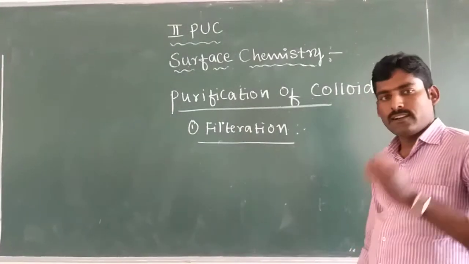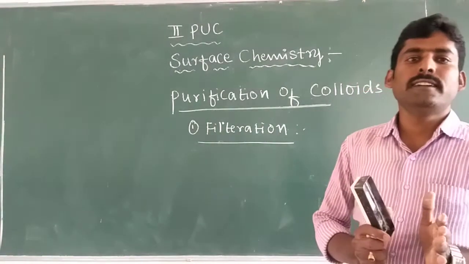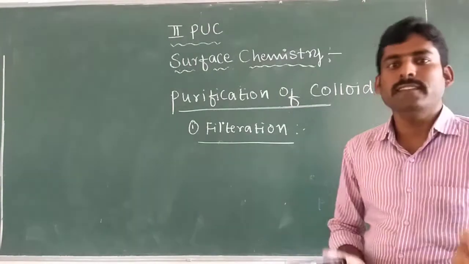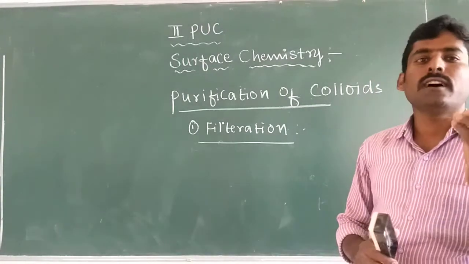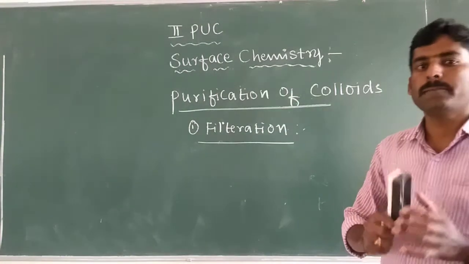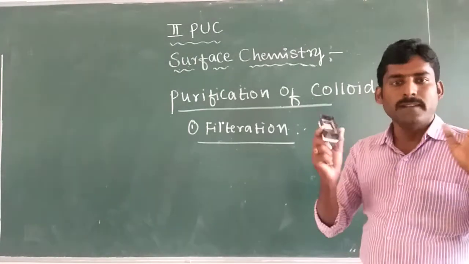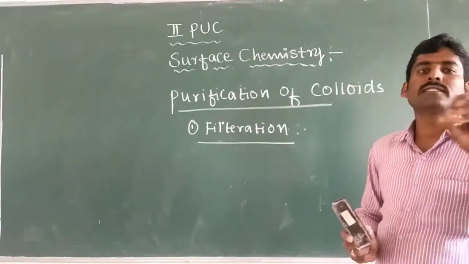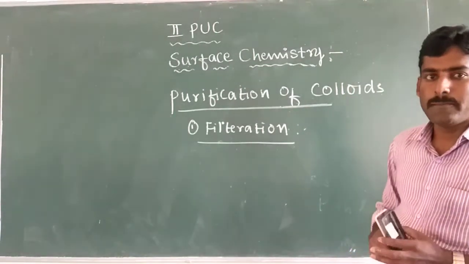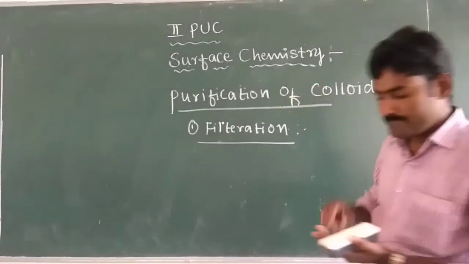Colloids contain many large suspended particles like other electrolytes. If we use ordinary filter paper, colloidal particles pass through and large suspended particles remain on the filter paper. Hence colloids can be purified.